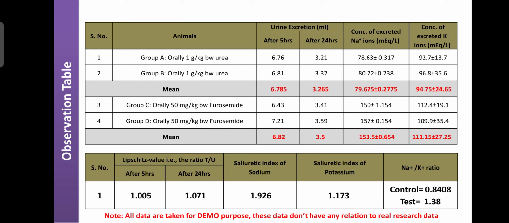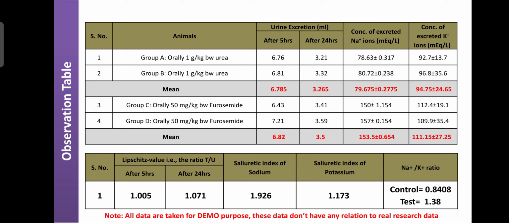Then use this observation table and calculate the mean values for group A and group B, that is urine excretion after 5 hours and after 24 hours, as well as the concentrations of excreted sodium ion in group A and group B, and likewise for potassium. The same calculation is done for group C and group D, because both of them received 50 mg of Furosemide, where you can calculate the mean value for urine excretion after 5 hours and after 24 hours, as well as the concentrations of sodium ions and potassium ions in urine.